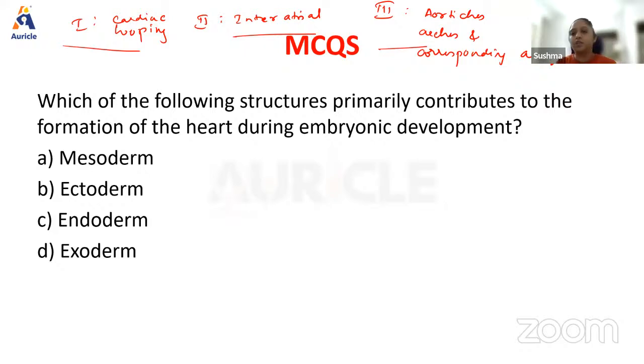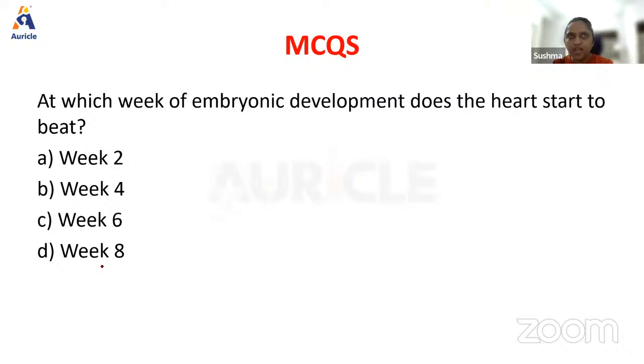Let's finish the class with a couple of MCQs. Which of the following structures primarily contributes to the formation of the heart during embryonic development? Undoubtedly mesoderm. Why? Because the heart tube itself is forming in the lateral plate mesoderm. There's nothing called exoderm. Then, at which week of embryonic development does the heart start to beat? Generally 5 to 6. Let's say we can mark 6 for this question.